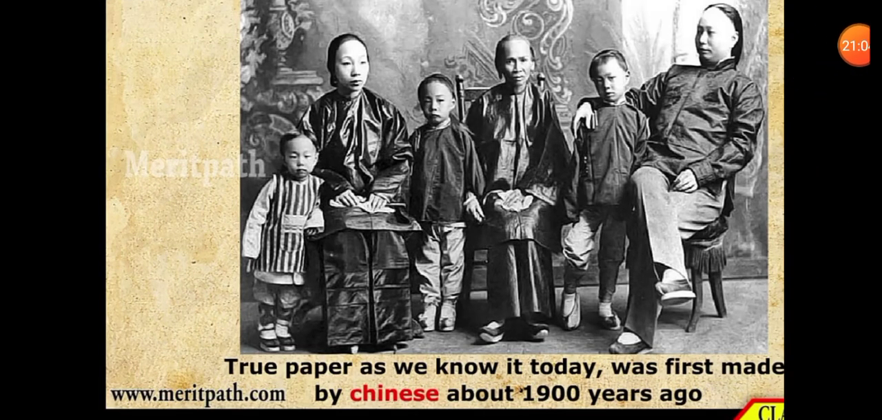So the story of paper is also very important. Paper was first made in China. The Chinese made paper by pounding the bark of the mulberry tree. They also used old rags in making paper. So as we can see, true paper as we know it today was first made by the Chinese about 1900 years ago.